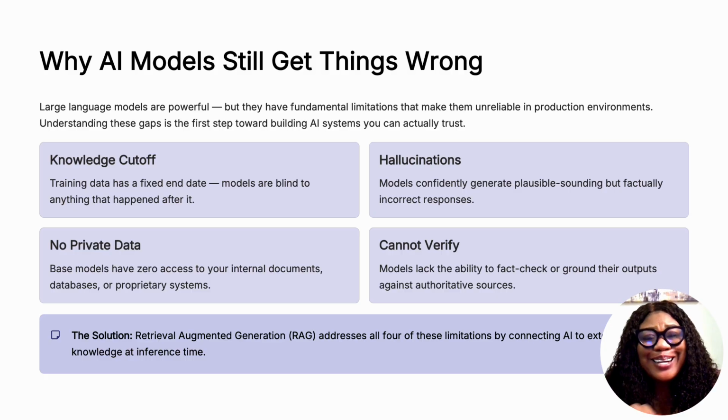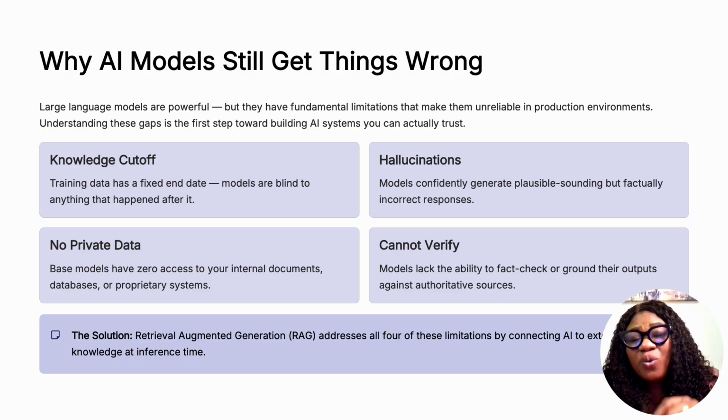AI models are incredibly powerful, but there is a hidden problem. Even the most advanced AI models can sometimes give confident answers that are completely wrong. So the question becomes, how do we make AI systems more reliable, more accurate, and more capable of working with real-world information? The simple answer is known as Retrieval Augmented Generation, or simply RAG. Today we will understand how RAG works and why it has become a foundation of modern AI systems.